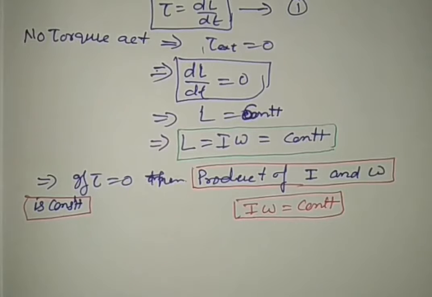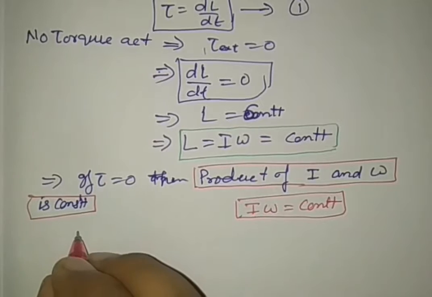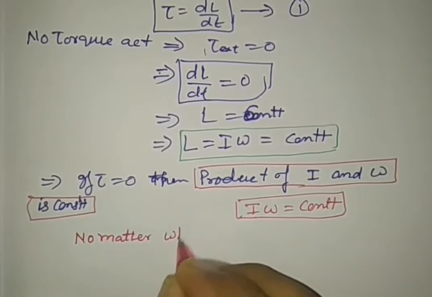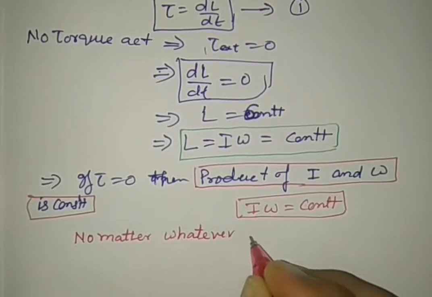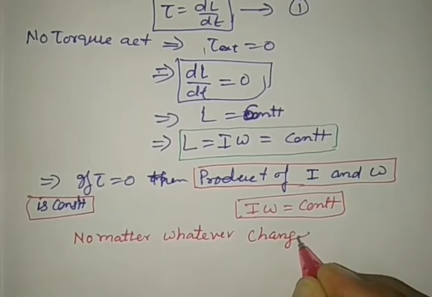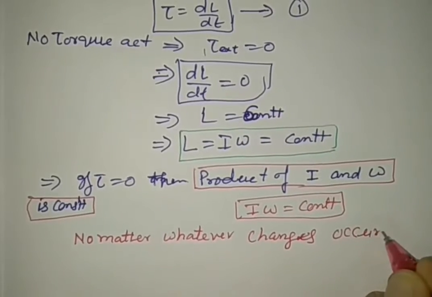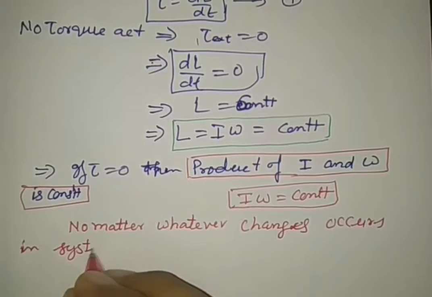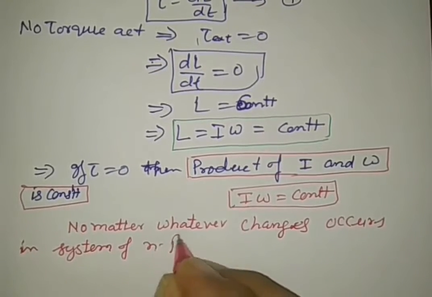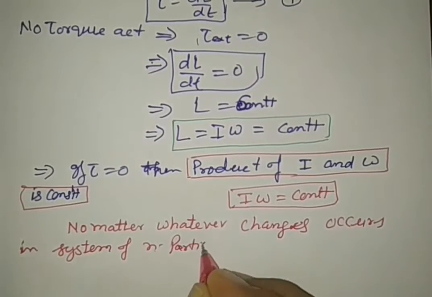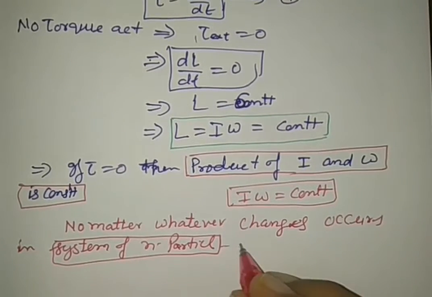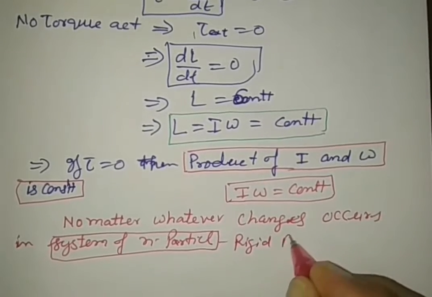This law holds no matter whatever changes occur in a system of n particles. A system of n particles means a rigid body.